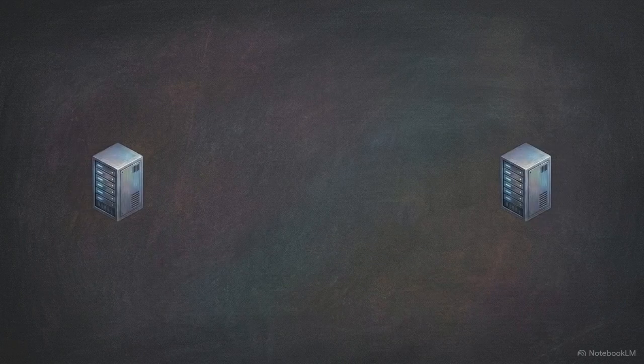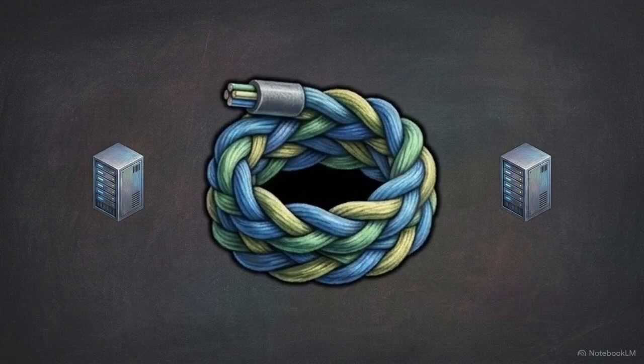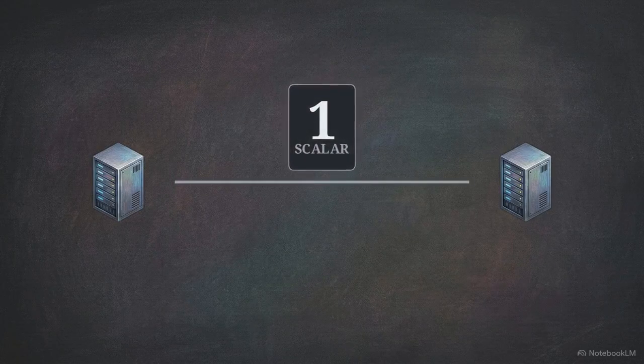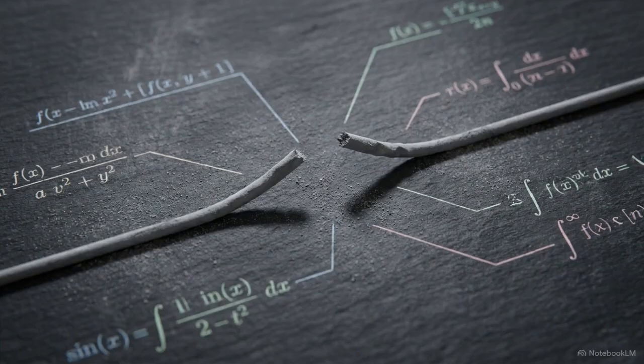Our standard method for managing network traffic relies on scalar routing. We take a massively complex system, measuring network latency, device security posture, and energy draw, and collapse all of that telemetry into isolated, one-dimensional numbers to decide where data goes. That process destroys the exact cross-modal information required to detect sophisticated failures.